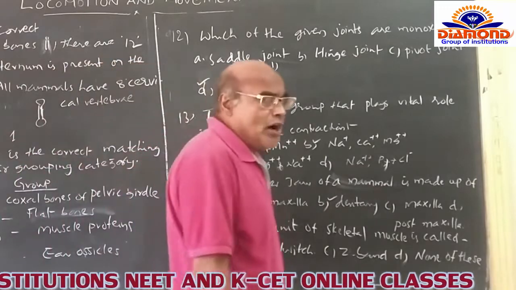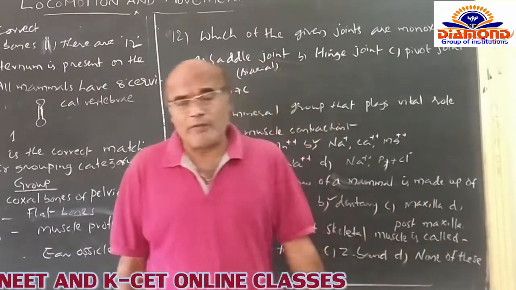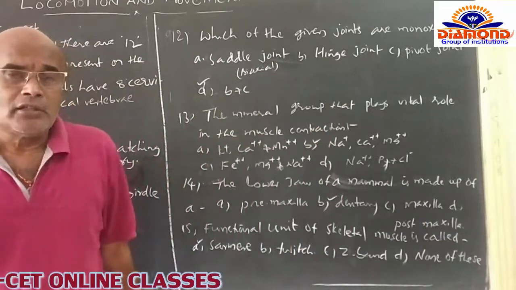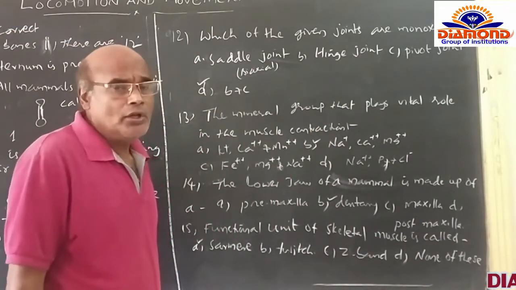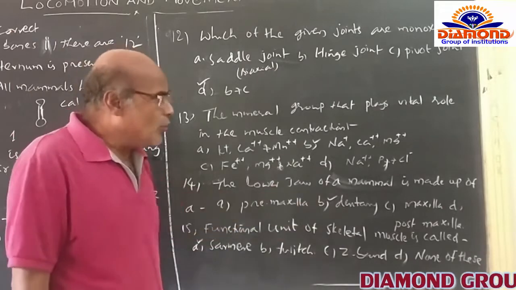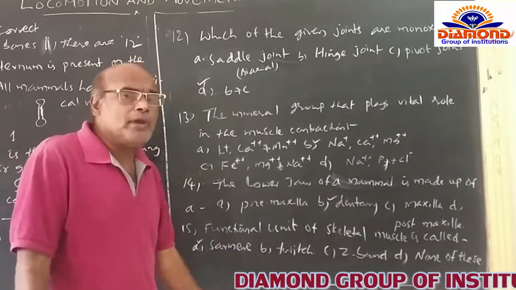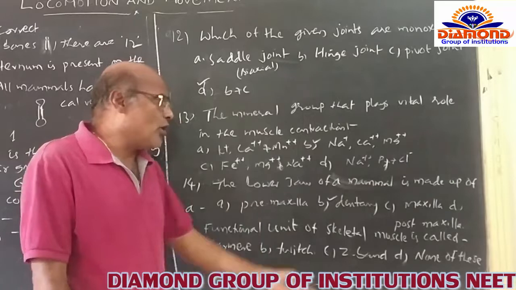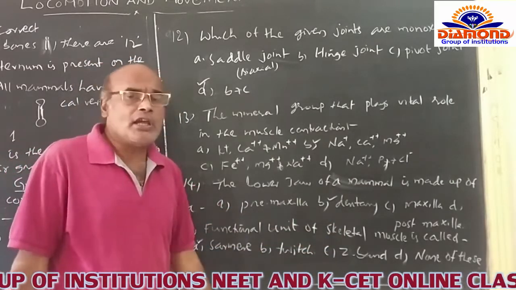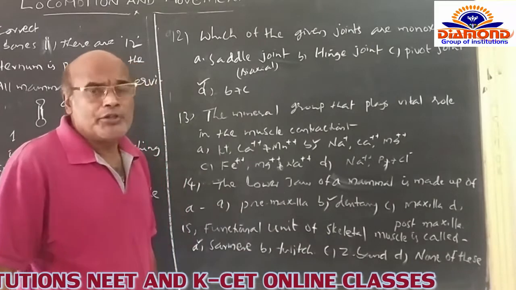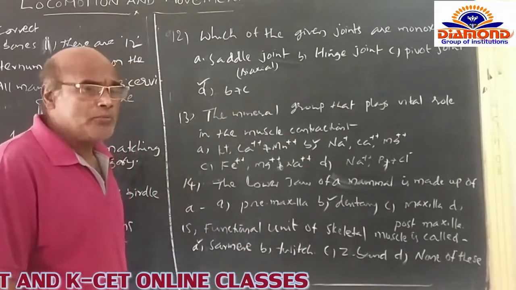The lower jaw of a mammal is made up of... So here you know that the human body naturally contains two jaws, upper jaw and lower jaw. Particularly the lower jaw of the mammals is mainly made of a single bone that is called dentary. So A option is given premaxilla, C option is given maxilla, and D option is given post maxilla.